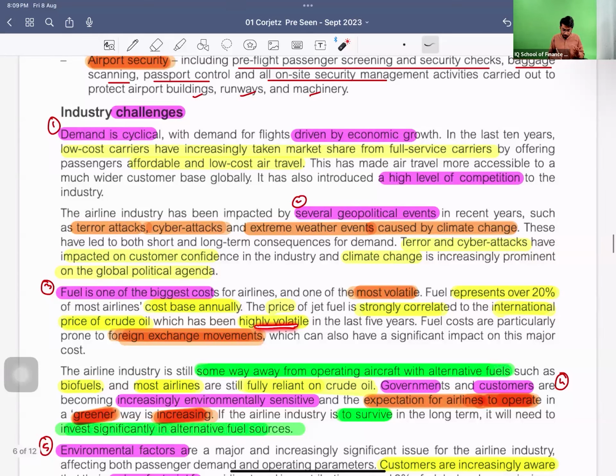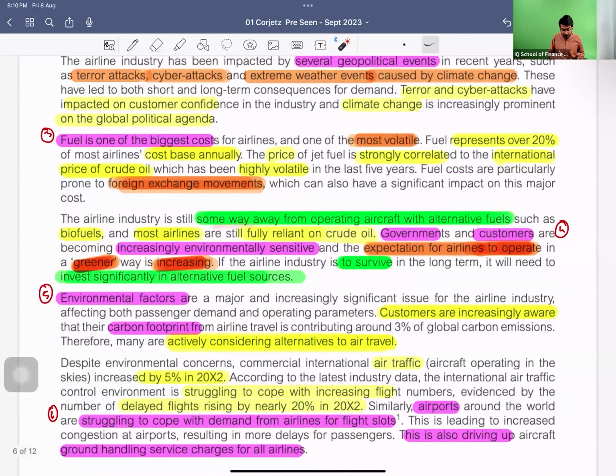It is very highly volatile because the prices of crude oil are highly volatile, and the prices of fuel are also volatile. And also foreign exchange movements can hit you very badly, because these are foreign payments, and if the exchange rate moves adversely, it will have a significant impact, because they consist of 20% of your cost base. Okay.